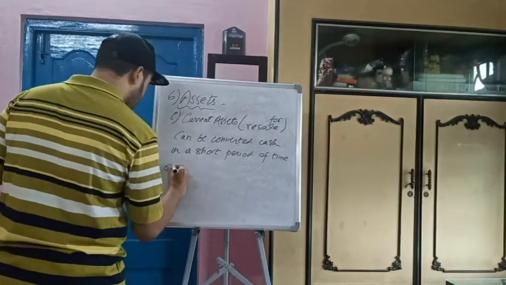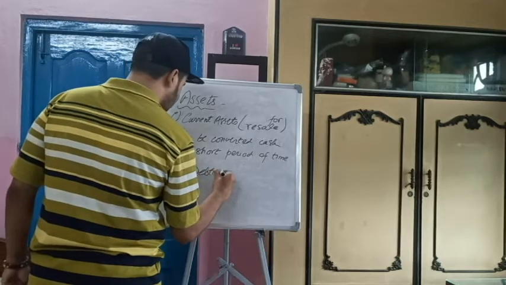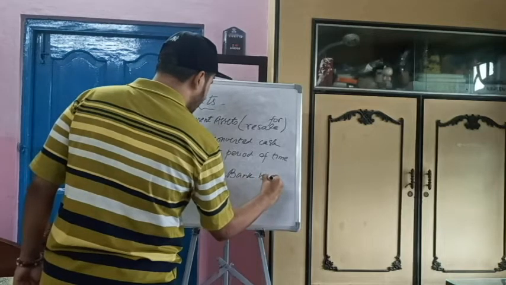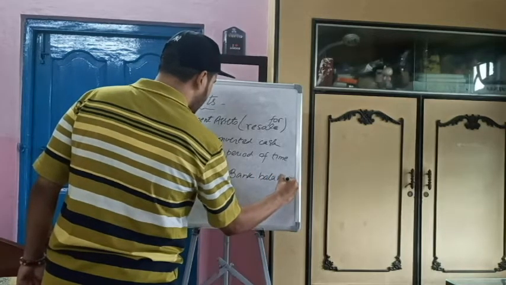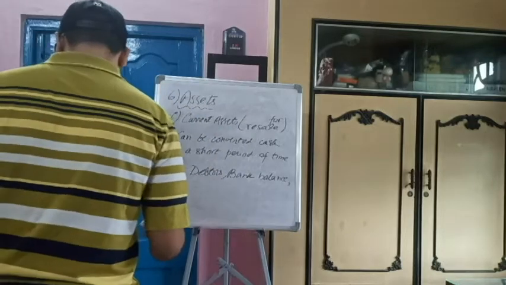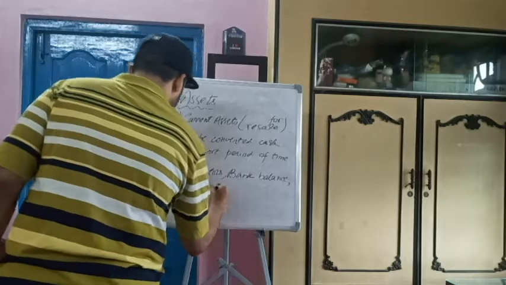Examples, say, debtors, bank balance. You can withdraw money anytime, or you can put the same back anytime. And suppose stock.